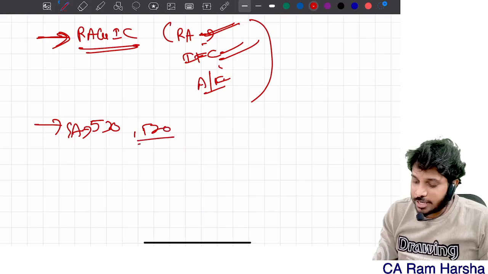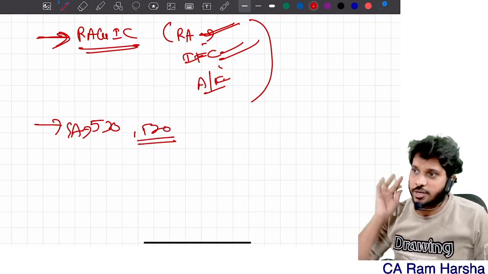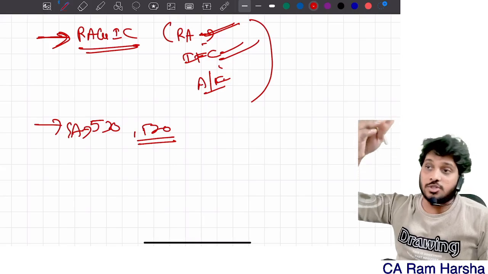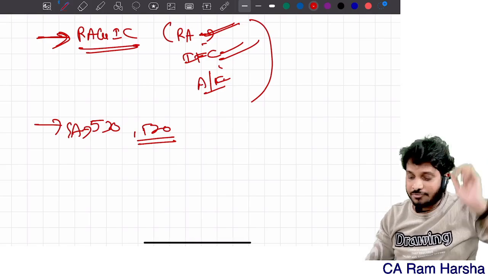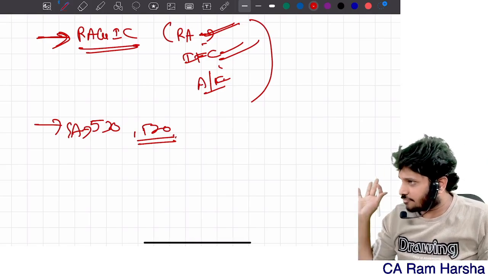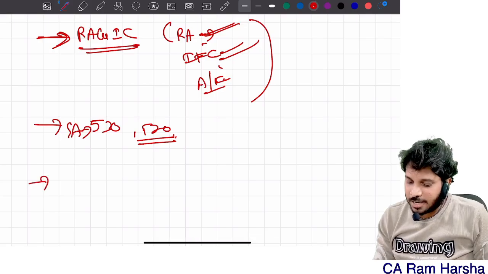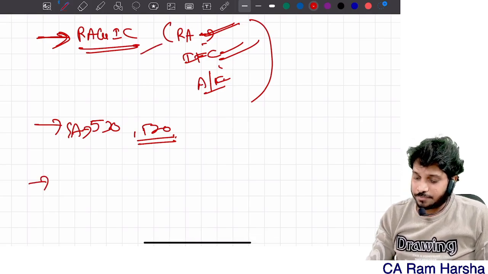If 520 is also difficult for you, you can leave 520 also. Generally, many students don't understand 520 at all. The link between the concepts, they don't understand. For them, 520 can be left. You can leave it. Then apart from this, you can leave